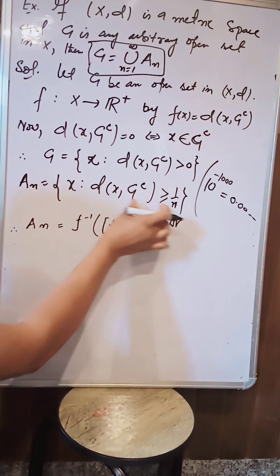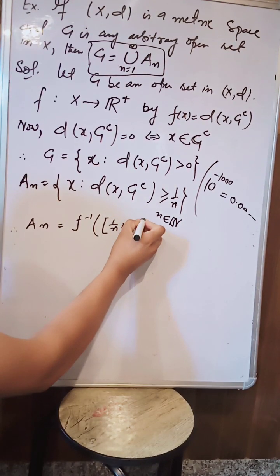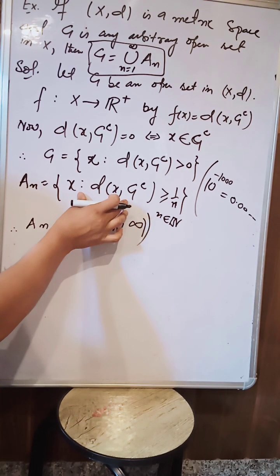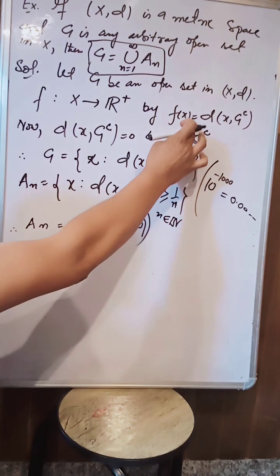Because this distance is greater or equal to 1/n, it reaches up to infinity. This is just the inverse image of this set.